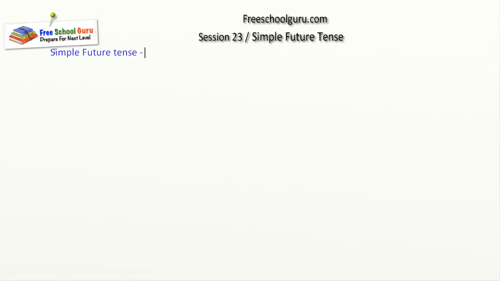We shall finish the work. We shall go to temple for prayers. Okay, so let's write the definition first. Simple future tense describes an action that is going to happen in future.